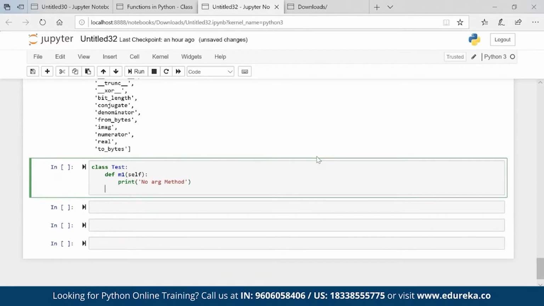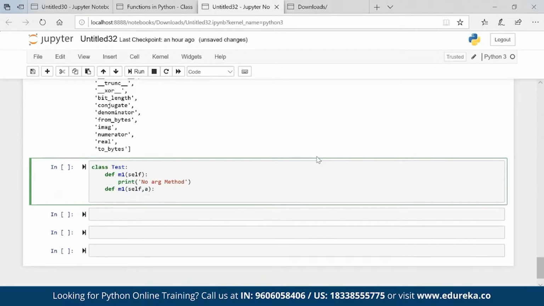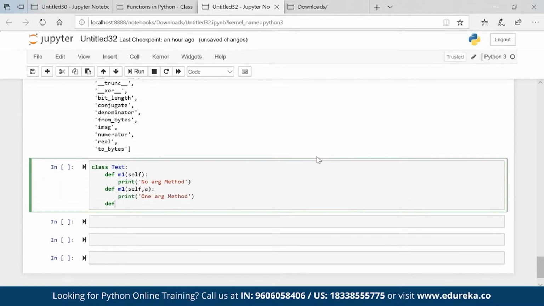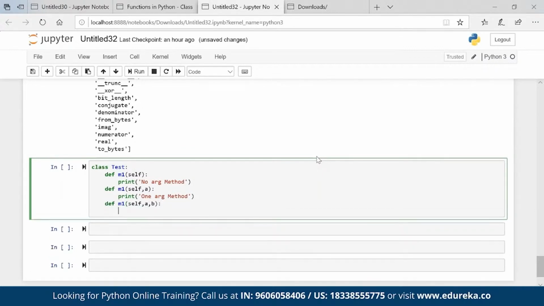I have one more method with exactly the same name, def m1, a is my argument, print one arg method. And I'm creating one more method m1 again, self, a comma b, print two arg method. We can remove self as well, no problem. I already mentioned that, in this scenario we don't require it.